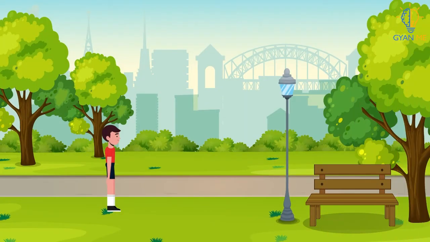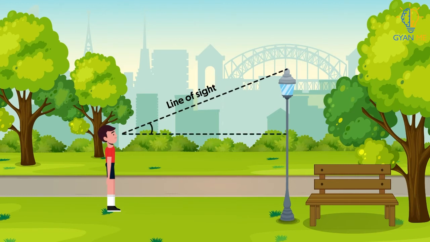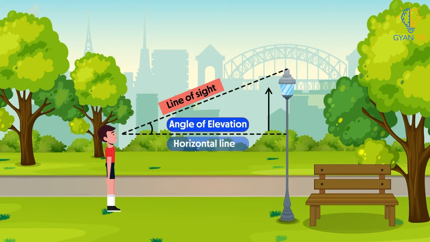When the person looks up or elevates the head, this will be his or her line of sight. Thus, the angle made by this line of sight with the horizontal line is called angle of elevation. Note here that the line of sight is above the horizontal. Let us call this angle as angle 1.